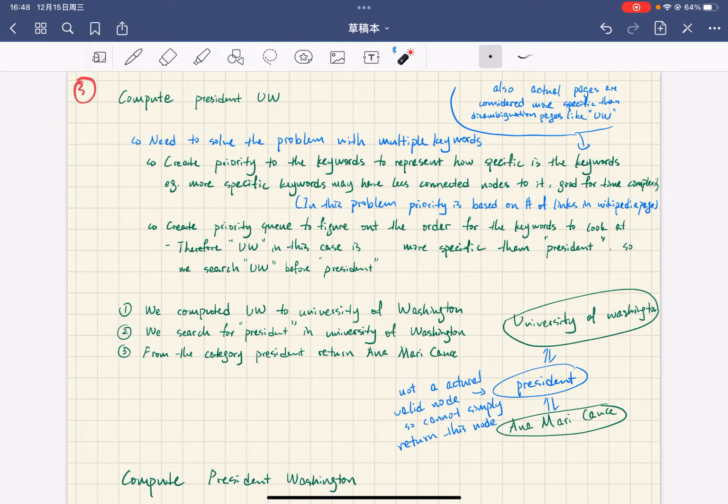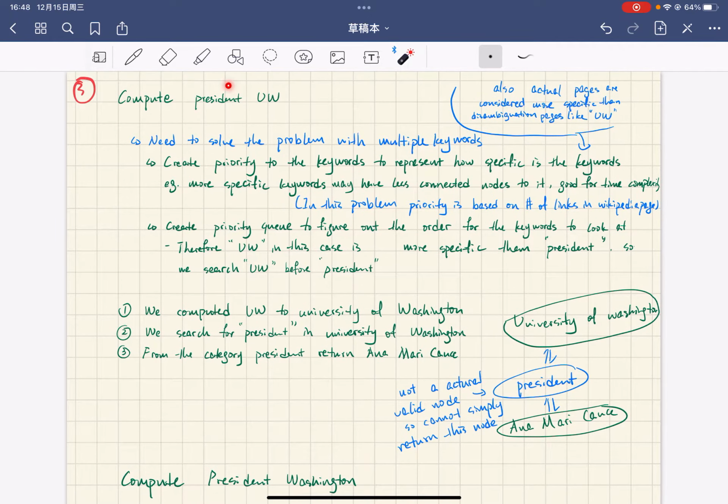So for the third question, describe how the knowledge graph could be used to compute the following answers. Firstly, for President UW, before computing President UW, we need to solve the problem with multiple keywords. My method for this is to create a priority for each keyword to represent how specific the keyword is. For example, more specific keywords may have fewer connected nodes. Therefore, it is good for time complexity.